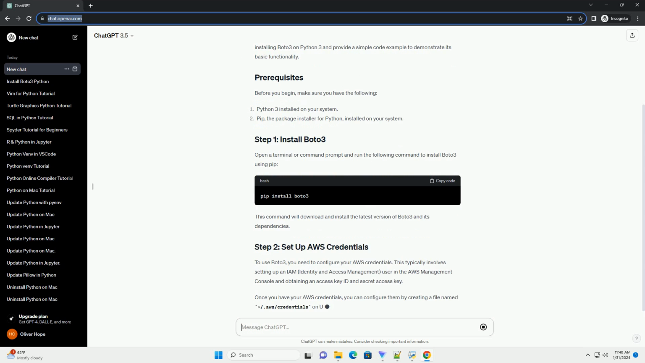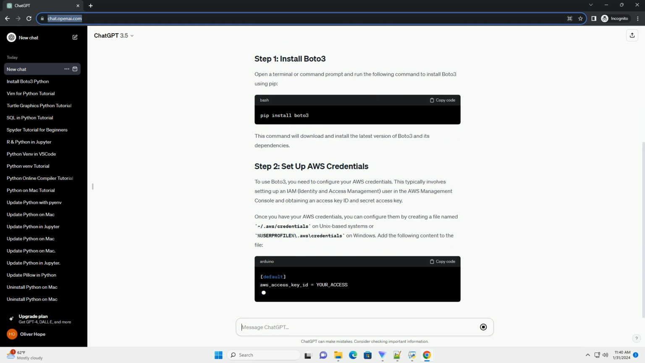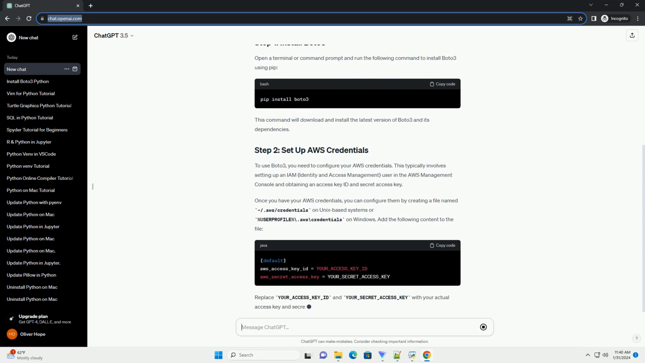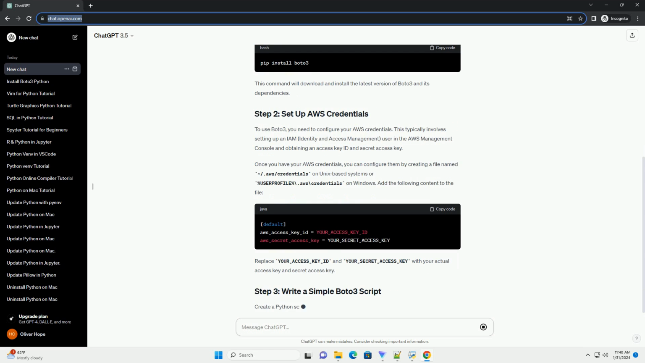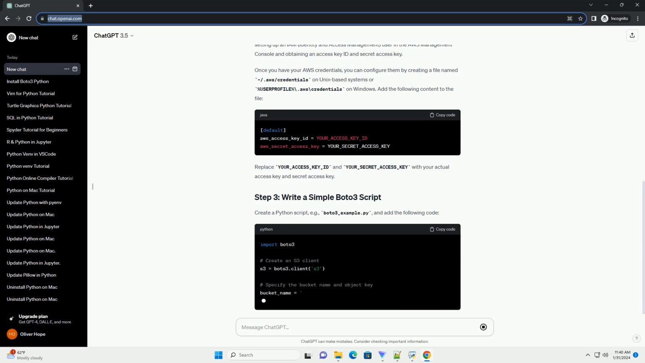Before you begin, make sure you have the following. Open a terminal or command prompt and run the following command to install boto3 using pip. This command will download and install the latest version of boto3 and its dependencies.